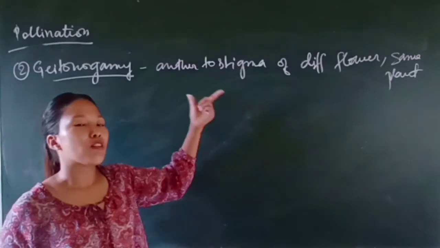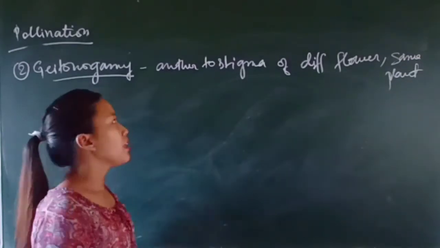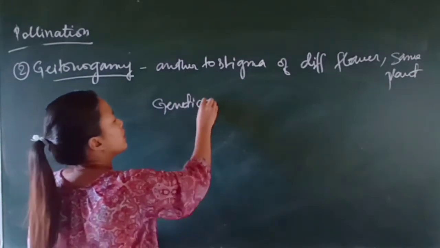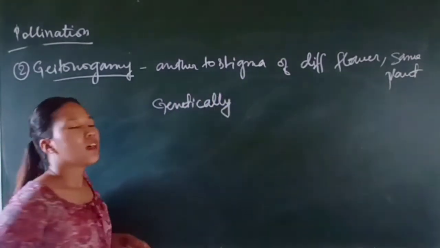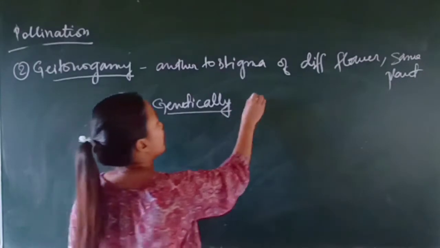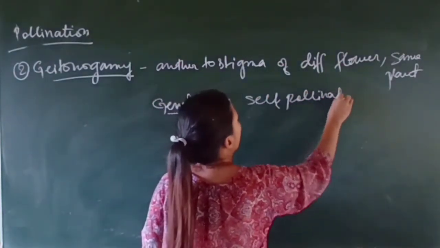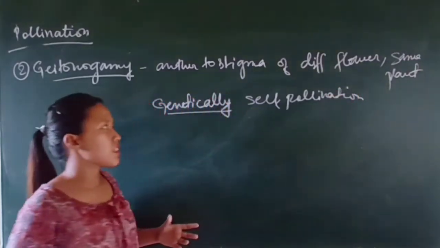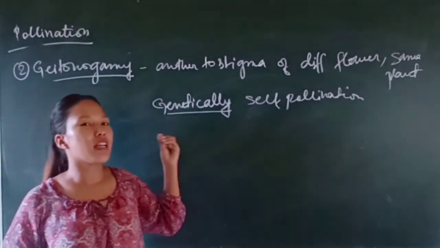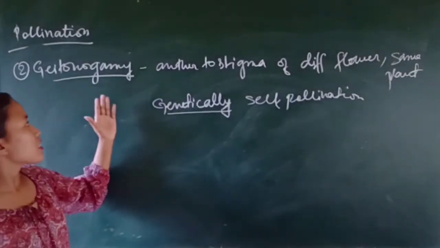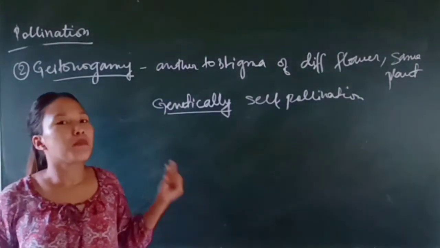So functionally it looks like a cross pollination, but genetically it is also self pollination, because the genes are going to be similar and carry the same characters, since it is taking place inside the same plant.